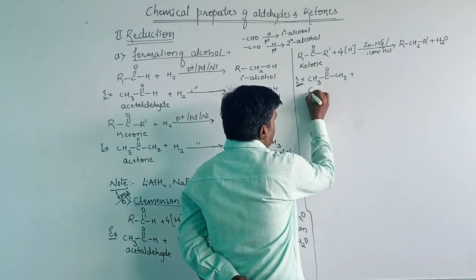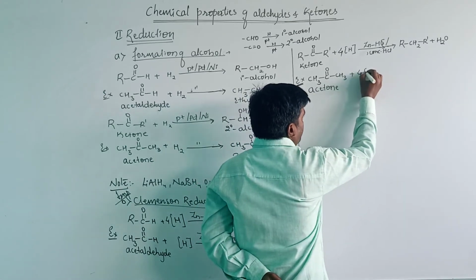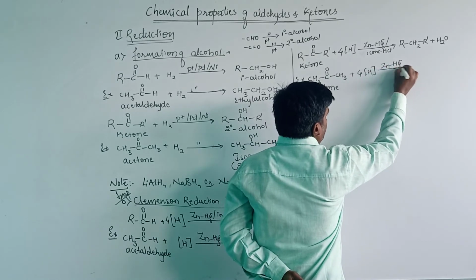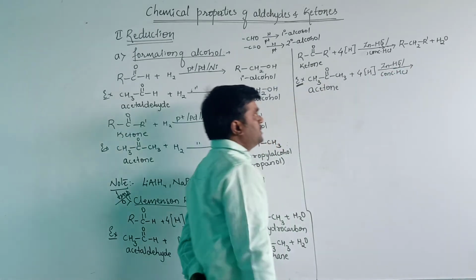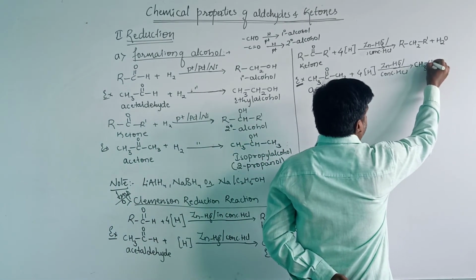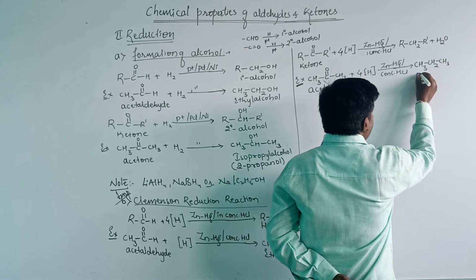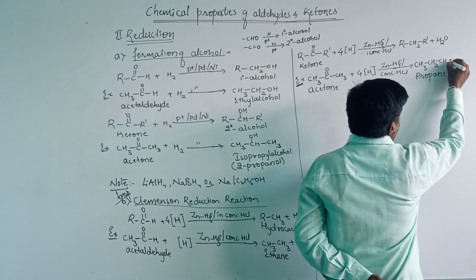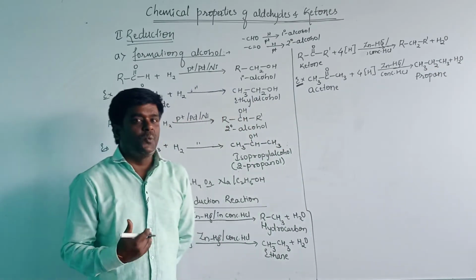When acetone undergoes reduction in the presence of zinc amalgam in concentrated hydrochloric acid, it will produce a hydrocarbon. Here the hydrocarbon is CH3CH2CH3. Three carbon atoms are there, therefore it is propane. And the byproduct is a water molecule. The main product is the hydrocarbon, that is propane.